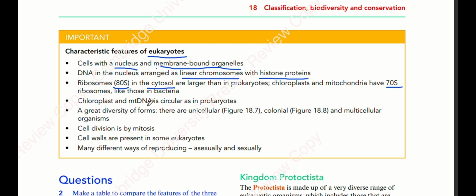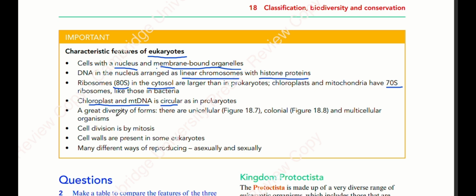Chloroplast and mitochondrial DNA is circular. Chloroplast and mitochondria also have their own DNA, amazingly, and that DNA is circular. That's not like the main DNA which is found in the nucleus of the eukaryotic cell. So chloroplast DNA and mitochondrial DNA is circular, and it is just like prokaryotic DNA because it is circular. It's a loop. It's not a linear DNA.